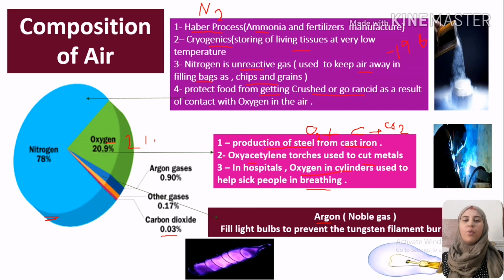At last we have argon. Argon is a noble gas. Of course, it's used for filling the lamps or light bulbs to prevent the tungsten from burning. We want to prevent the tungsten filament from burning, from losing it away. So we use argon. Another noble gas, we use neon for making advertising lamps, as neon can have different colors, so we can use it directly for making the lamps for advertising.